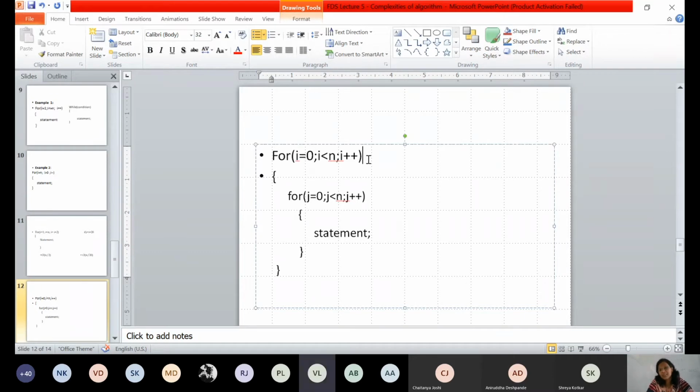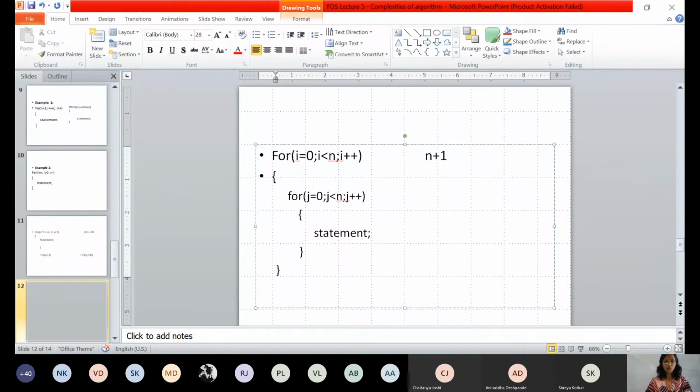But now what happens in the next iteration? In the next iteration, the value of I is incremented. It becomes 5. It also checks the condition. 5 less than 5, no. At that time the condition becomes false. But it ultimately means that your for loop was executed and the value of I was incremented. So it is always n plus 1. Don't forget this. Okay. So how many times will the outer for loop be executed here? It will be executed n plus 1 times.